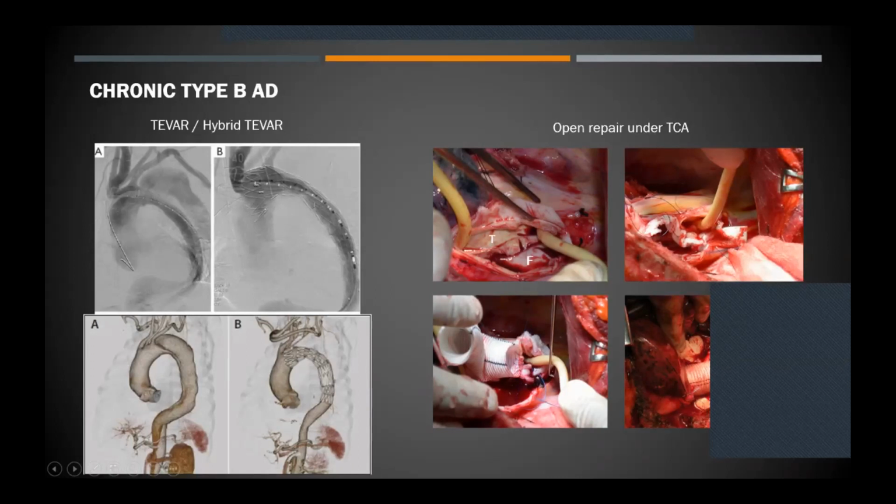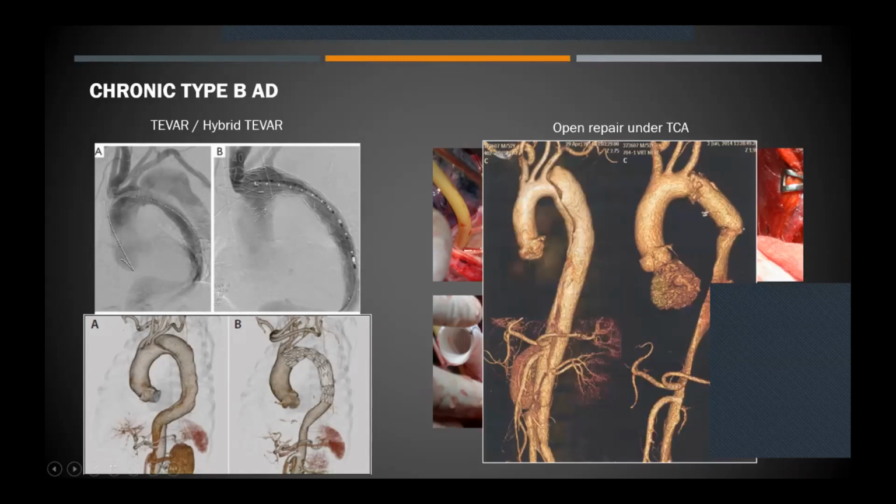Open repair is again another option. This is usually done in high volume centers with experience and requires complex cardiopulmonary bypass like total circulatory arrest. So as you can see, the same principle applies. We unify the true and false lumen and finally stitch a graft and repair the aorta at that particular segment. So this is a patient who has undergone an open repair for thoracic aortic dissection.